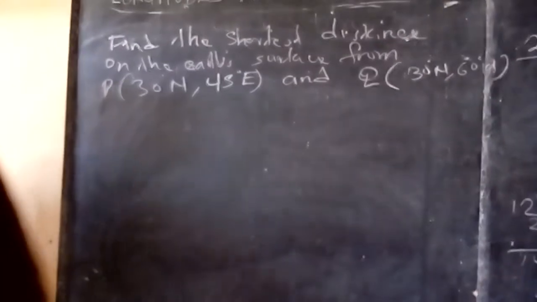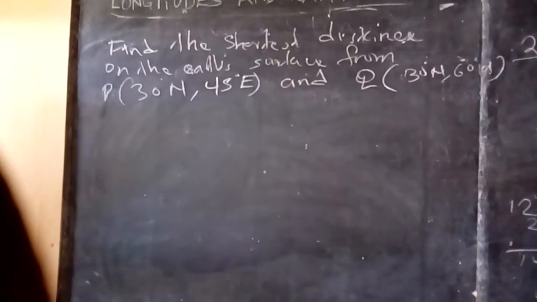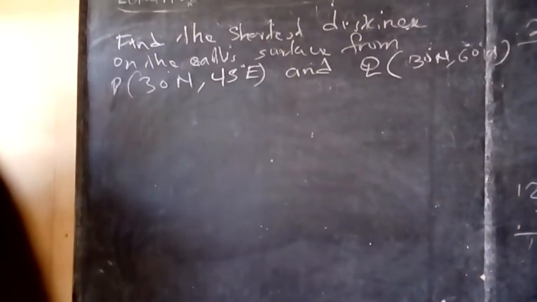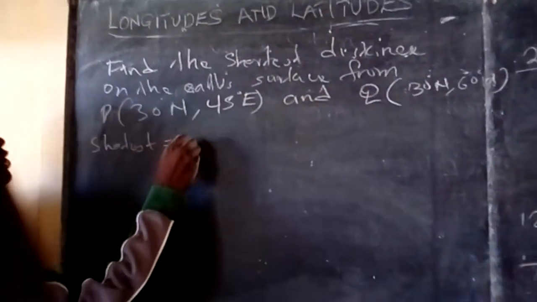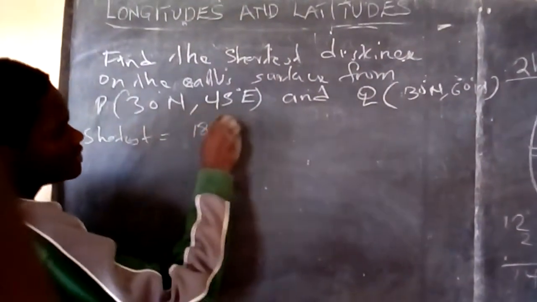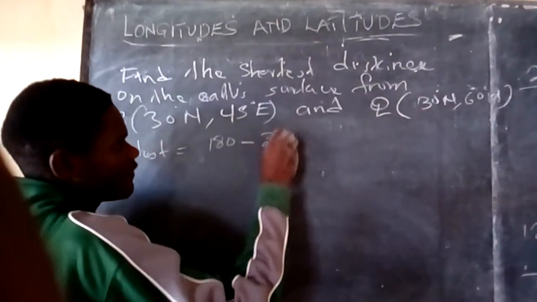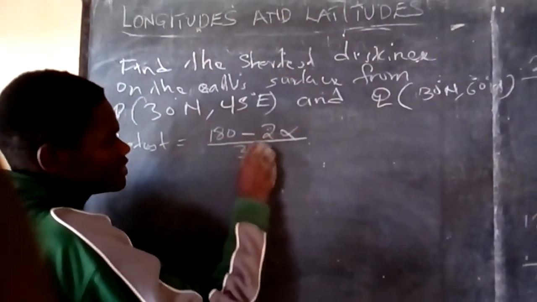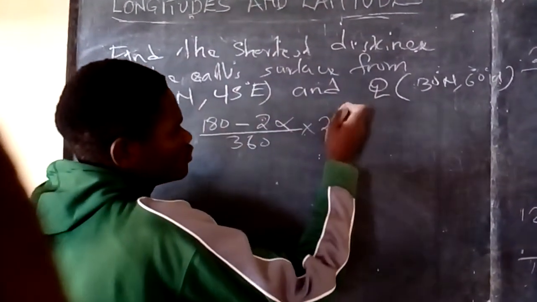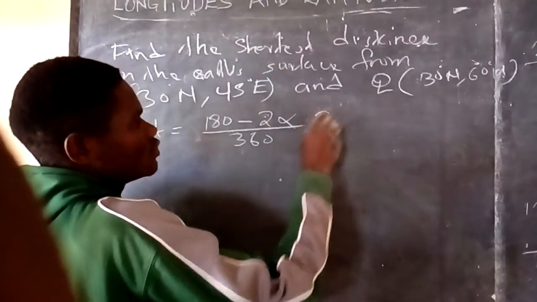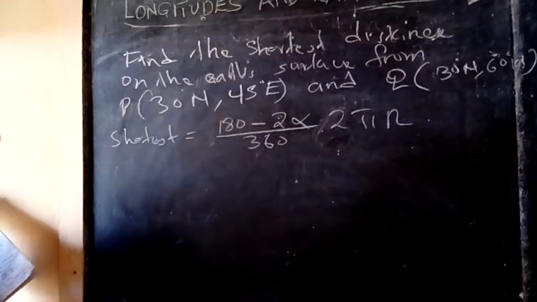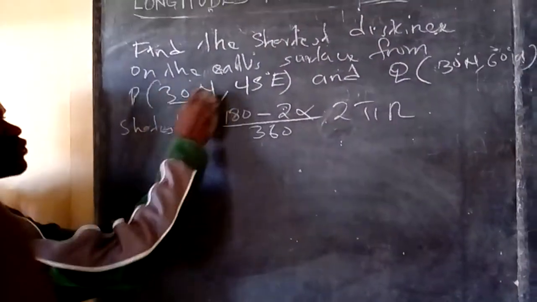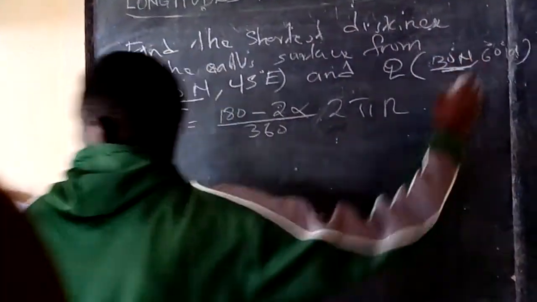Now we need to find that shortest distance, and I've said that the shortest distance is equal to 180 minus 2 alpha, all over 360 times 2 pi r. And what is alpha? Alpha, as I defined it, is always this constant angle there.